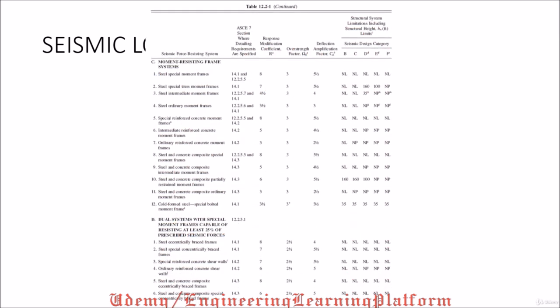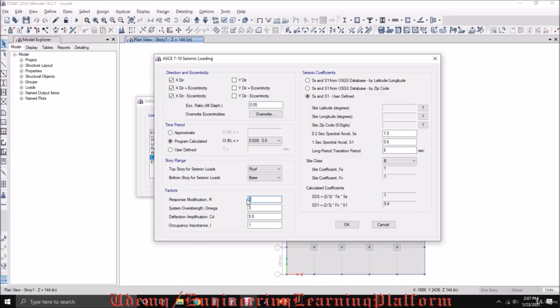For response modification factor, we need to go to ASCE chapter 12, table 12.2-1. The value of R is 7, the overstrength factor is 2.5, and the deflection amplification factor is 5.5. The importance factor, as already mentioned, is 1 for the structure.